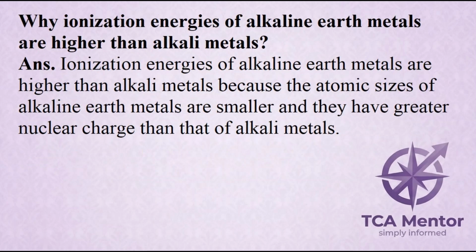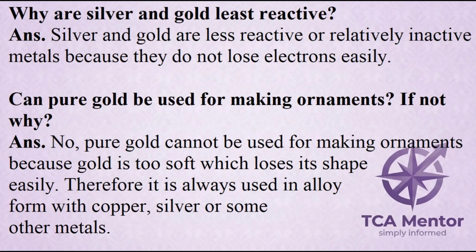Why are ionization energies of alkaline earth metals higher than alkali metals? ANS. Ionization energies of alkaline earth metals are higher than alkali metals because the atomic sizes of alkaline earth metals are smaller and they have greater nuclear charge than that of alkali metals. Why are silver and gold least reactive? ANS. Silver and gold are less reactive or relatively inactive metals because they do not lose electrons easily.